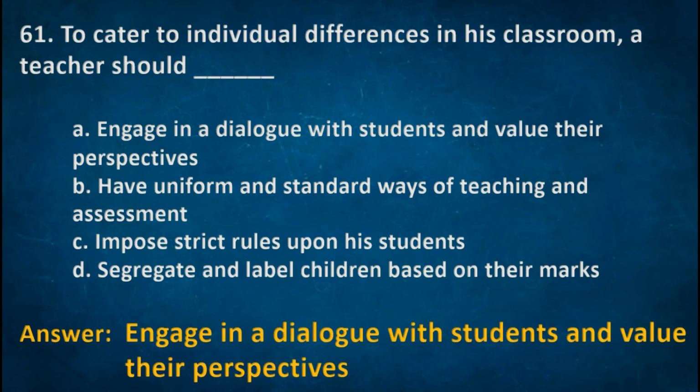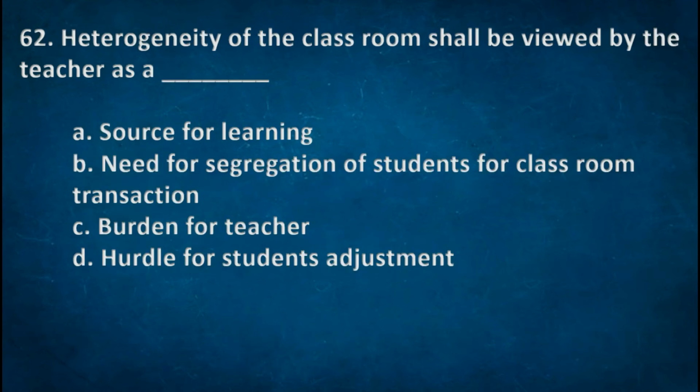The right option A. Engage in dialogue with students and value their perspectives. Next one. Heterogeneity of the classroom shall be viewed by the teacher as a. Options A. Source of learning. B. Need for segregation of students for classroom transition. C. Burden for teacher. D. Hurdle for students' adjustment. Right option: source of learning.